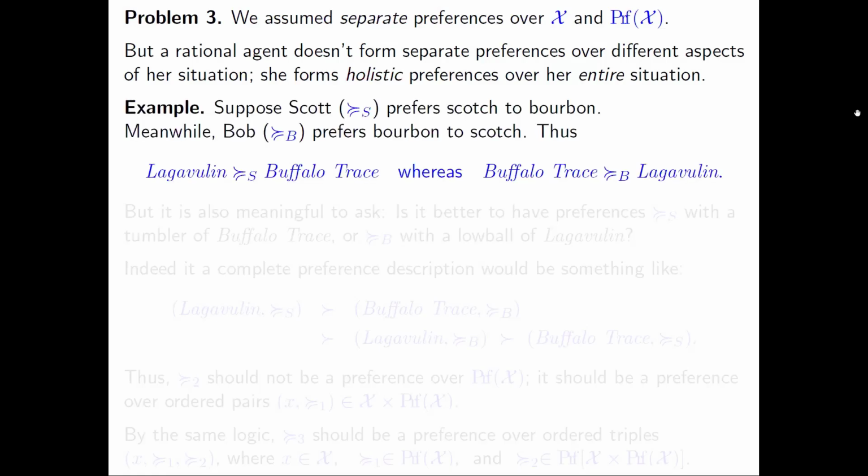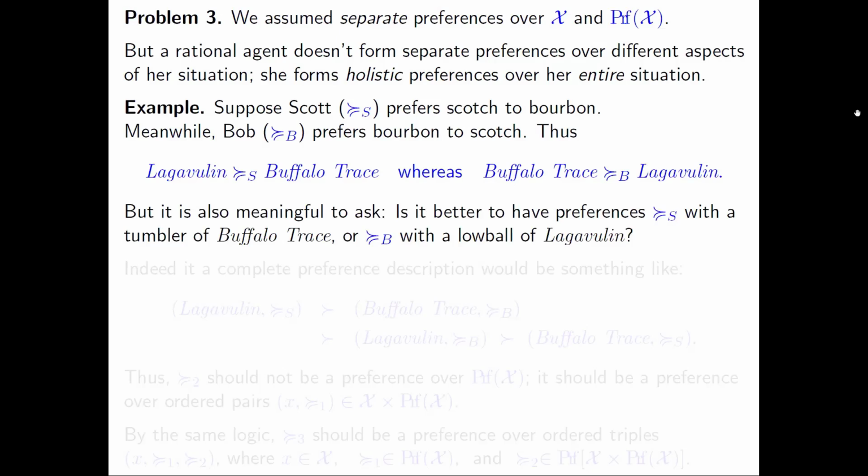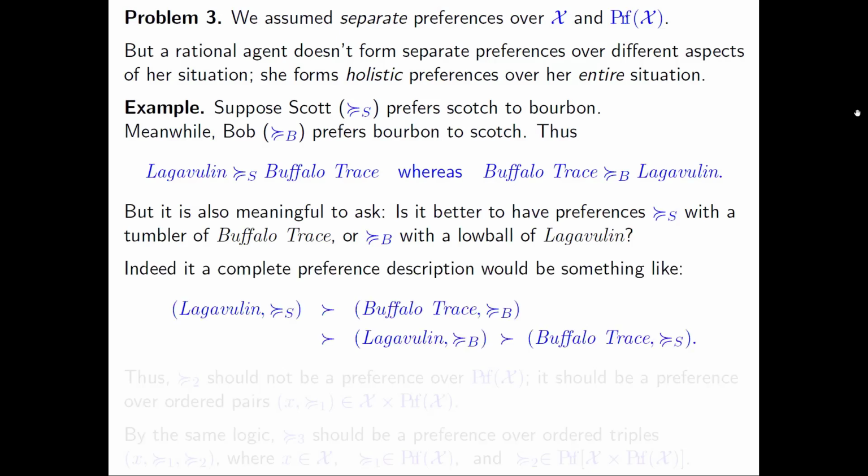So here's a simple example to illustrate that. Suppose that there are two agents, Scott and Bob. Scott prefers Scotch over bourbon, and Bob prefers bourbon over Scotch. So we could make a statement like Scott prefers Lagavulin to Buffalo Trace, whereas Bob prefers Buffalo Trace to Lagavulin. That's fine. But it's also meaningful to ask the question, would it be better to have Scott's preferences with a tumbler of Buffalo Trace, or would it be better to have Bob's preferences with a low ball of Lagavulin, right? So a complete description of the preferences in the situation would look something like this. It would say, having Lagavulin together with Scott's preferences is better than having Buffalo Trace with Bob's preferences, which is better than Lagavulin with Bob's preferences, which is better than Buffalo Trace with Scott's preferences. Right, that is the kind of statement we want to be able to make.